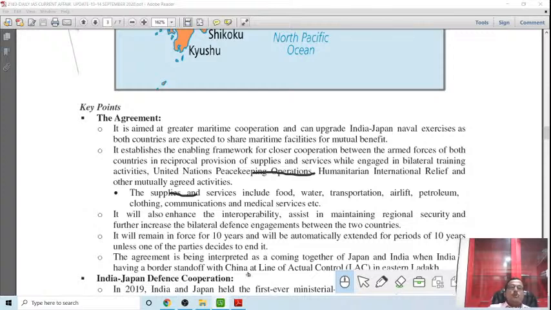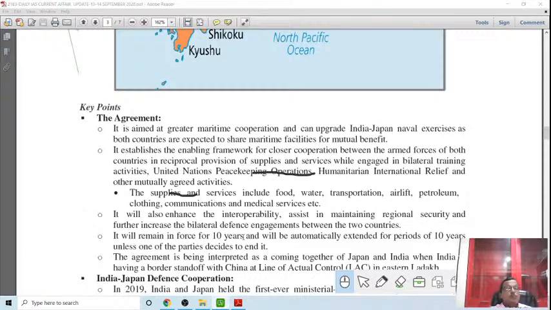It will remain in force for 10 years, such a long period. These two sides agreed to maintain this agreement for a 10-year duration, and it has a provision that it will be automatically extended for another 10 years unless one of the parties decides to end it. That means initially this will be for 10 years and automatically extended for another 10 years.